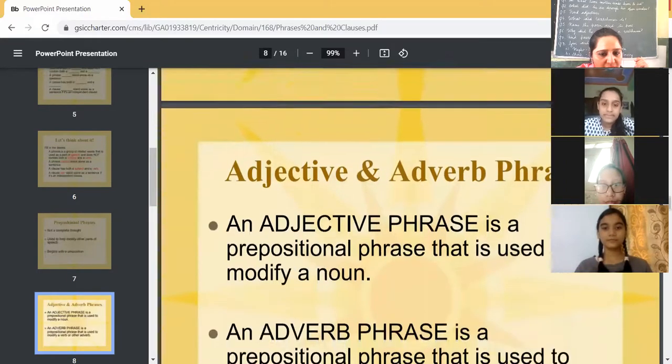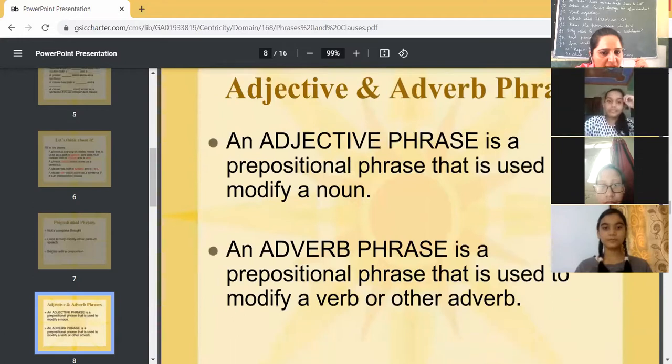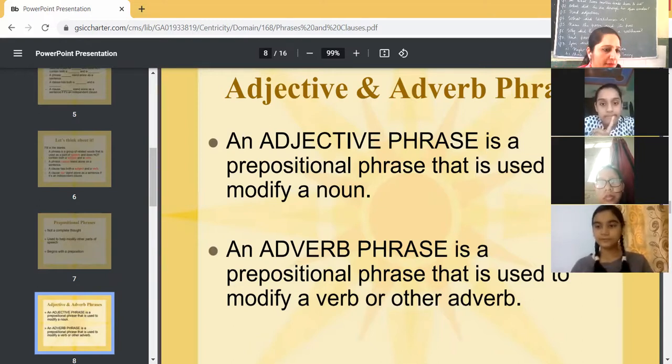Adjective and adverb phrase. An adjective phrase is a prepositional phrase that is used to modify a noun. The words which modify a noun are adjectives, so it is modifying the adjectives. That's why it is called an adjective phrase. Like, he is a kind man. A man who is kind. So this is an adjective phrase. Okay. He is a kind man. Kind is an adjective. If I say a man who is kind, who is kind here is an adjective phrase. Clear?